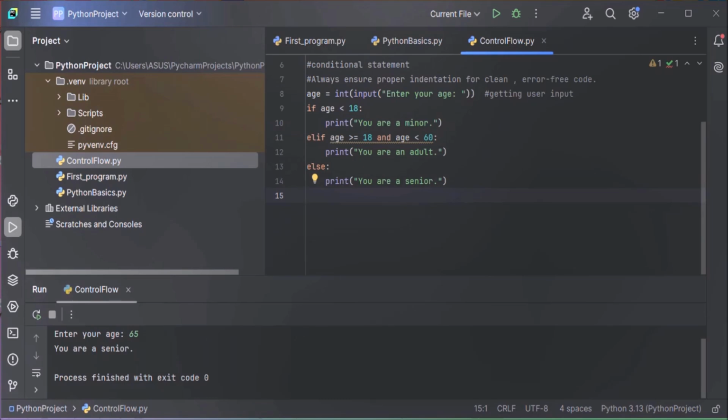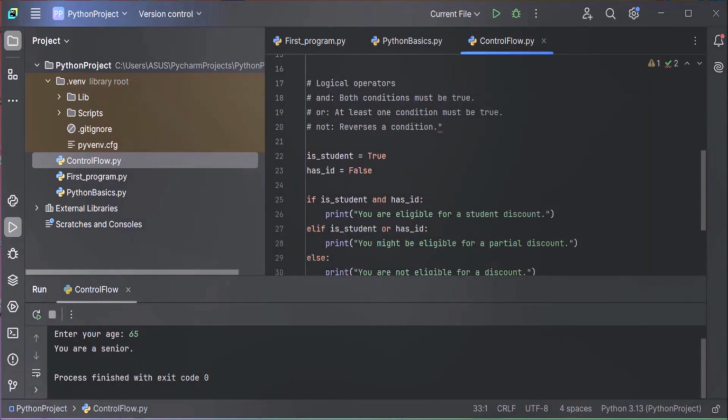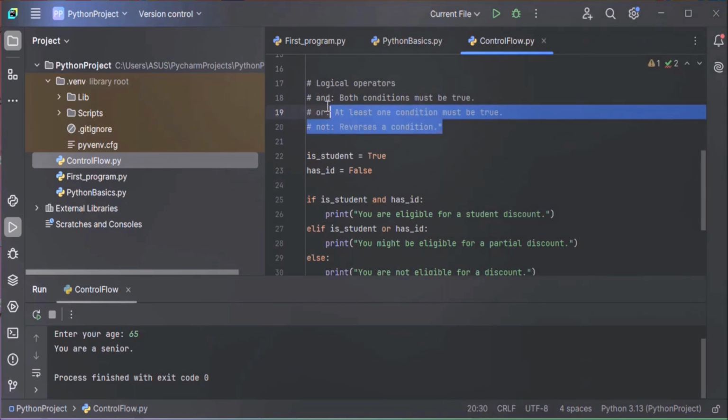Now that we have completed conditional statements, let's move on to logical operators and understand them with the help of an example. There are three types of logical operators. The AND operator checks that both conditions must be true. The OR operator requires at least one condition to be true. And NOT is used to reverse a condition.